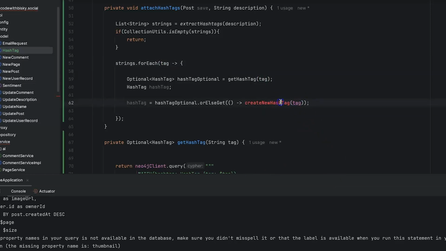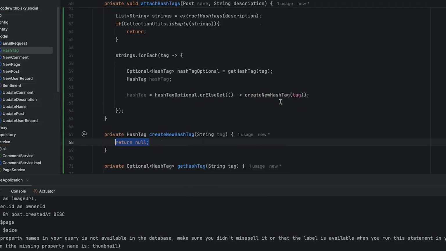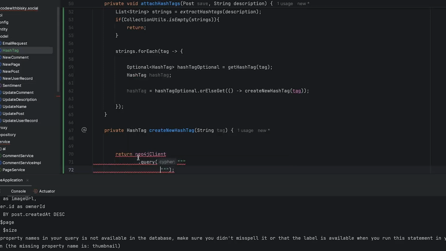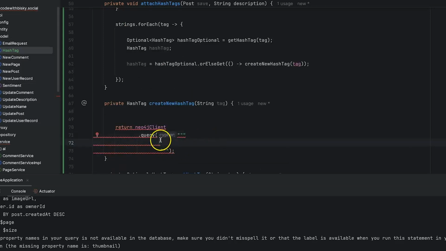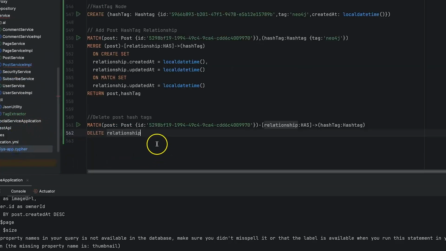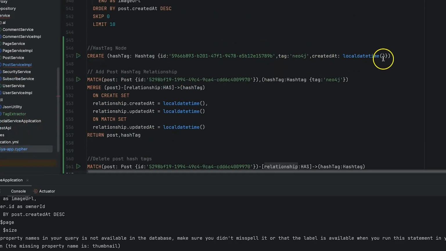So let me create this method. This one, it's also simple. Neo4j client dot query, put these ones, right? So the query to create here, we already have it. Let's go to our Cypher query, and let me try to copy this.